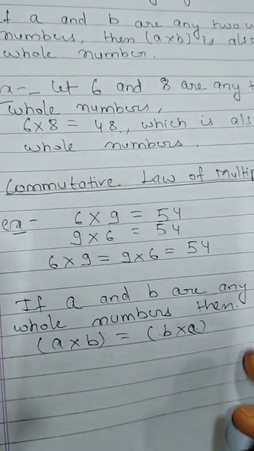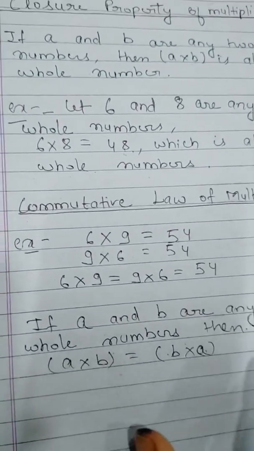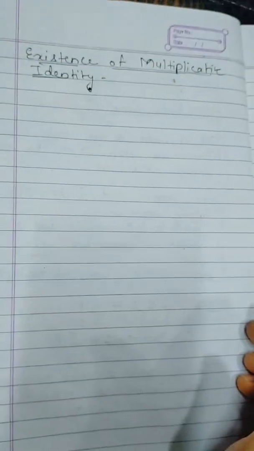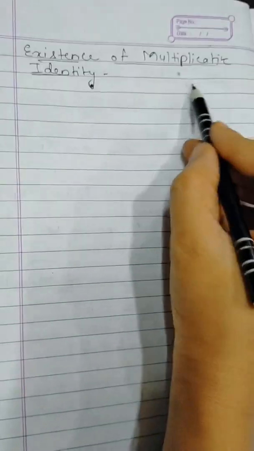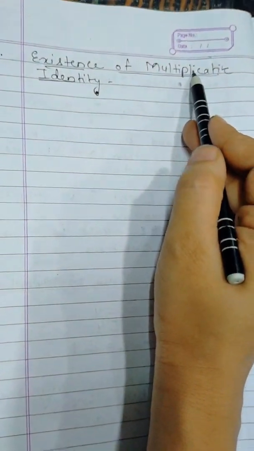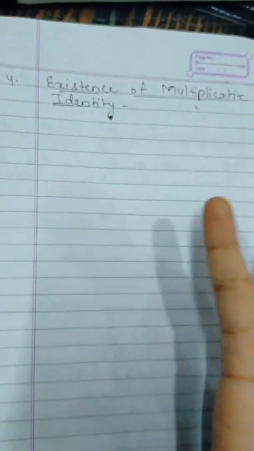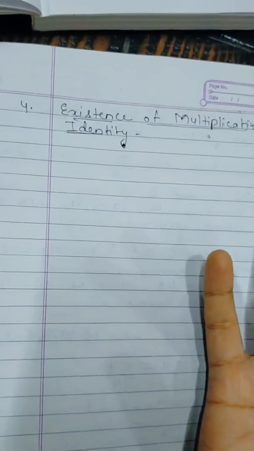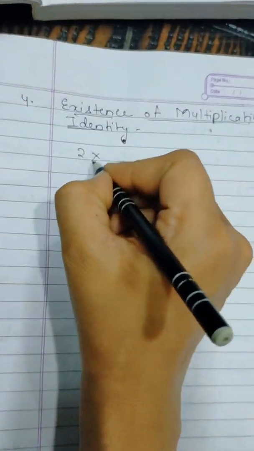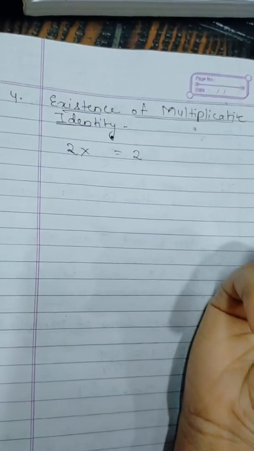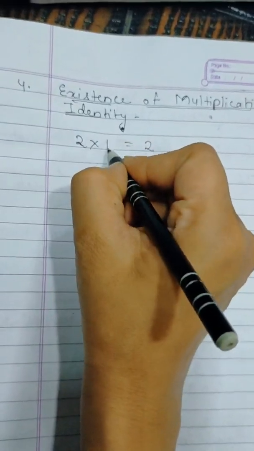Now our next property is the existence of multiplicative identity. Just like the existence of additive identity, there is a multiplicative identity also. Multiplicative identity means we have to multiply something to a whole number that will not have any effect on it. Think about a number: what can we multiply with 2 so that the product will always remain 2? Yes, you are right. It's 1.